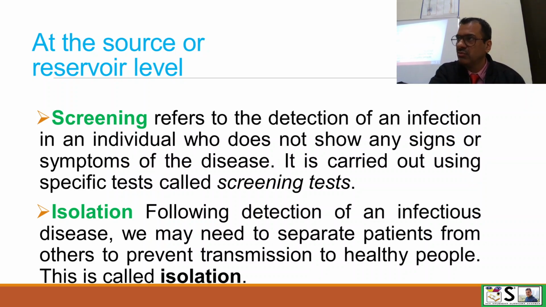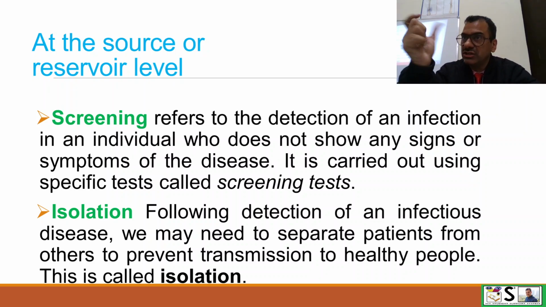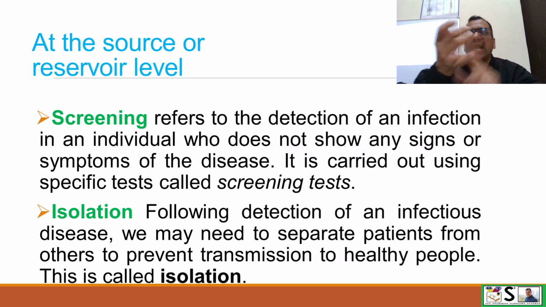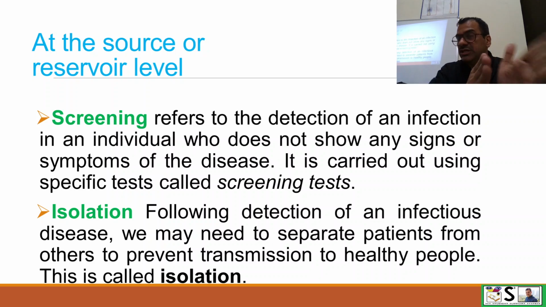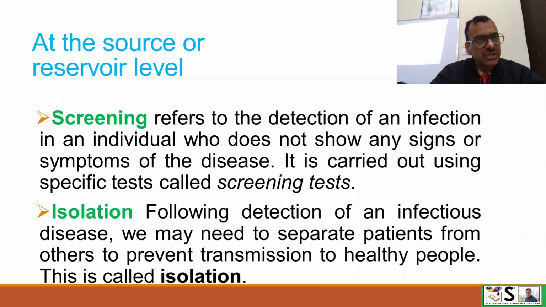Okay, for the period of communicability, we will isolate the client, and if we isolate, the client will not be able to spread the disease to another person. So these three points: screening, isolation, and the third one is early diagnosis. These points are used at the source level or reservoir level to prevent the disease.